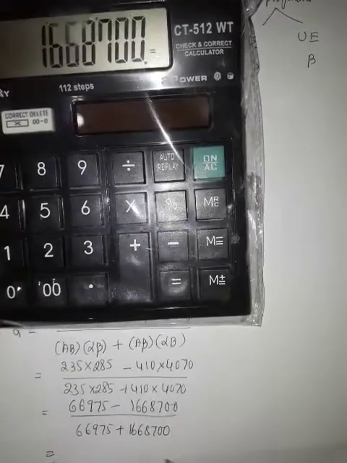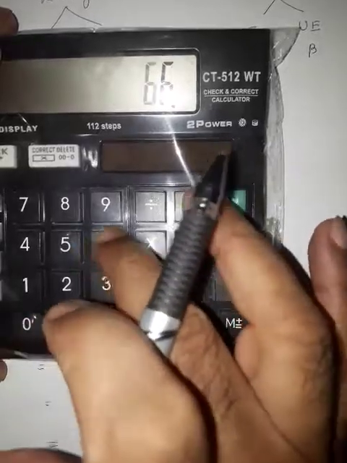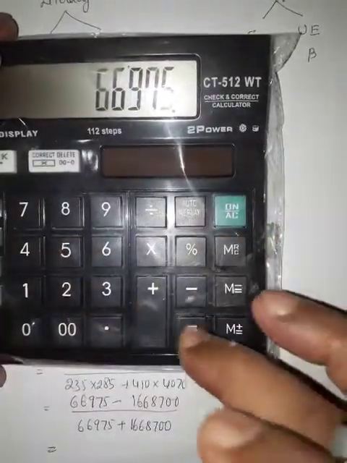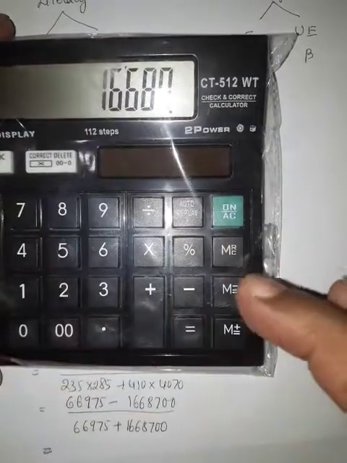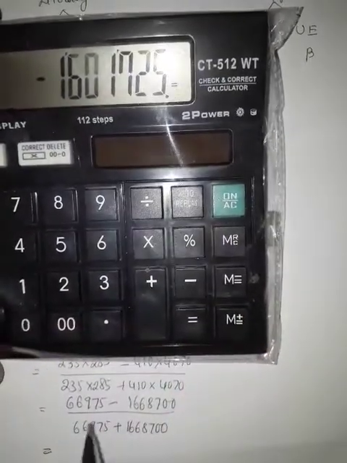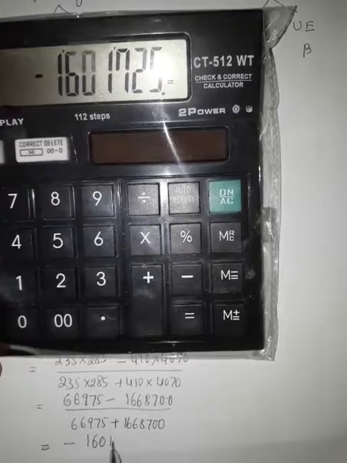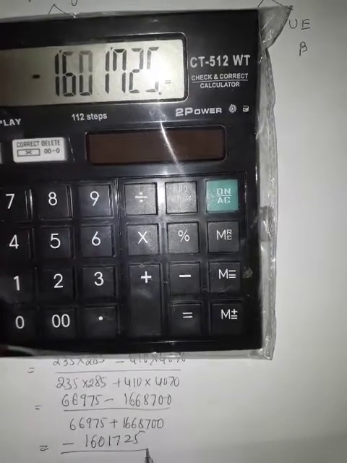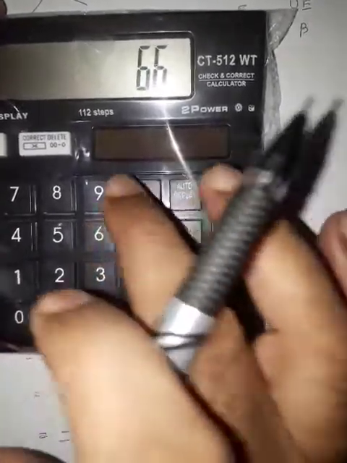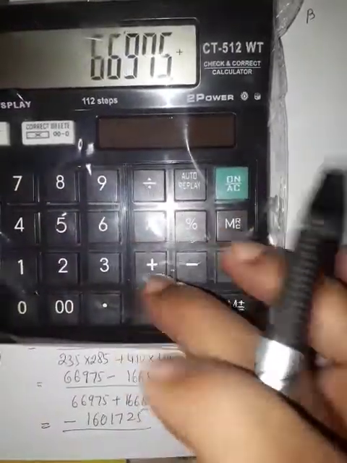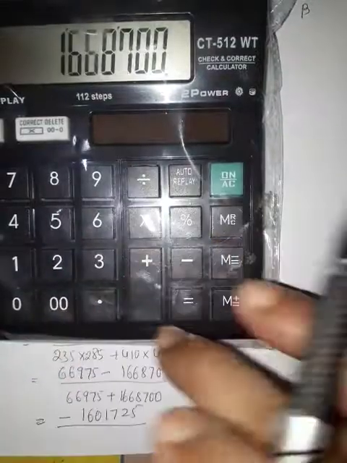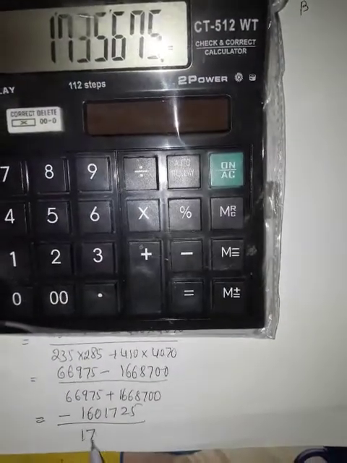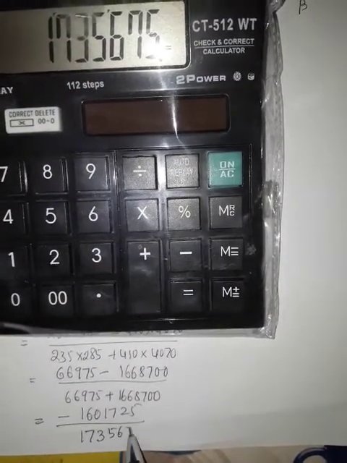So this is equal to 66975 minus 1668700 is equal to minus 1601725, divided by 66975 plus 1668700 is equal to 1735675.